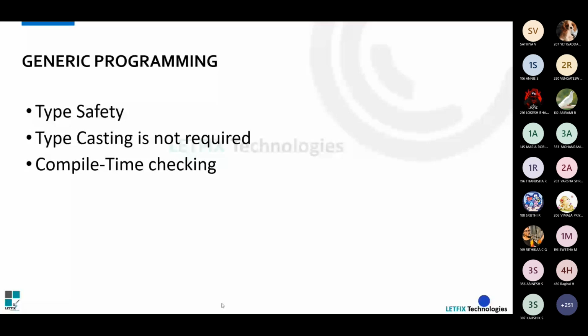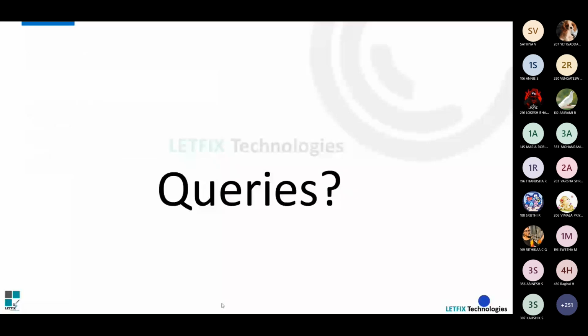So this is an example. So I have done multi-threading, how to create a thread, the basics of thread and multi-threading, and also generics programming. Hope you all understood something. And if you have any queries, you can ask me now. I'll try my level best to sort that out.